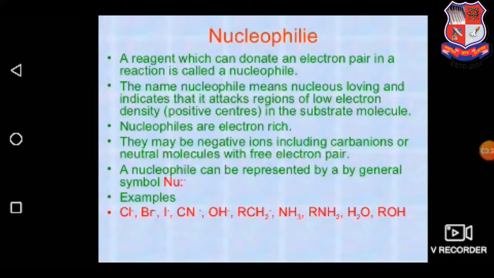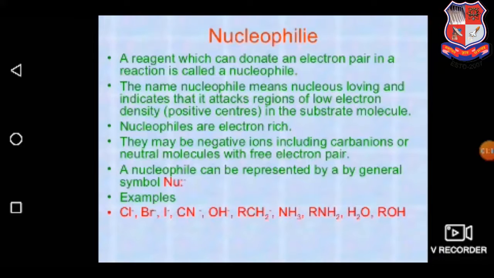Before going to the reactions, we have to consider several terms like nucleophile, electrophile, free radicals, and many more. So let us first see about the nucleophile. What is a nucleophile? The properties of nucleophiles and how they influence the other molecules in the chemical reaction. A reagent which can donate an electron pair in a reaction is called a nucleophile. The name nucleophile means nucleus loving and indicates that it attacks regions of low electron density in the substrate molecule.